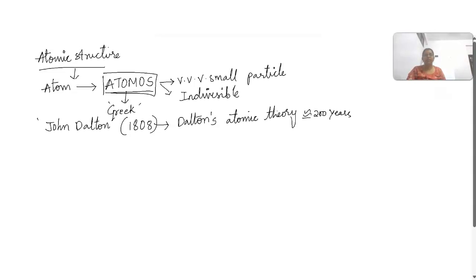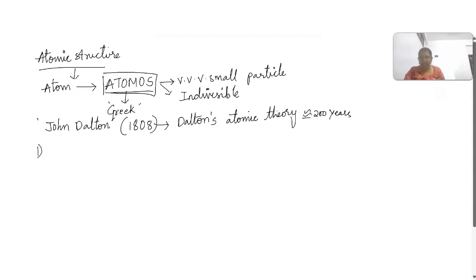We will go into this in brief and learn what Dalton's atomic theory is, what his points and explanations are.